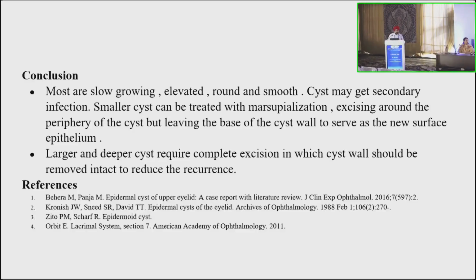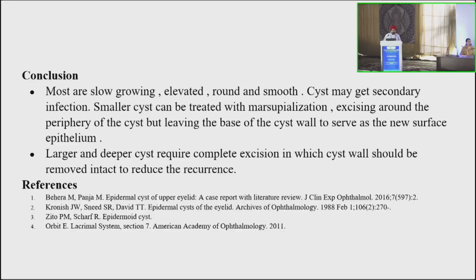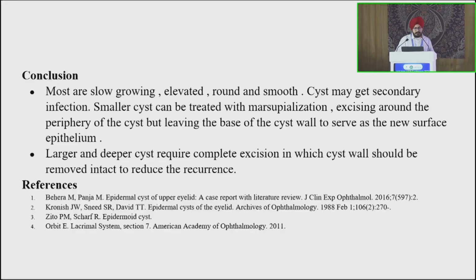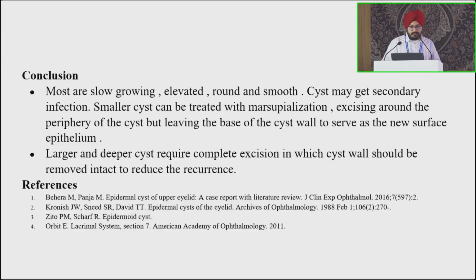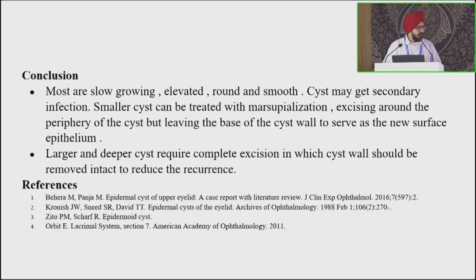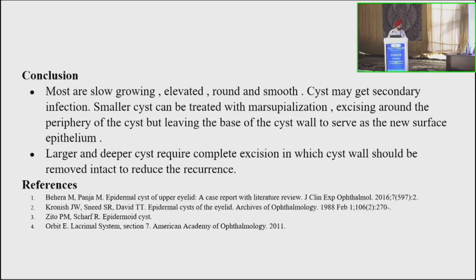Conclusion: most are slow growing, elevated, round and smooth. Cyst may get secondary infection. Smaller cysts can be treated with marsupialization. Excision around the periphery of the cyst but leaving the base of the cyst wall. Thank you.